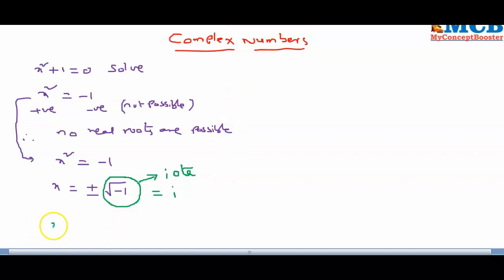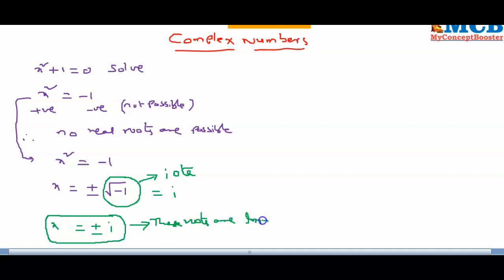So x is equal to plus or minus i. These roots are imaginary. As and when he has invoked this, x is equal to plus or minus i, root minus 1 equal to i, we call them imaginary roots.